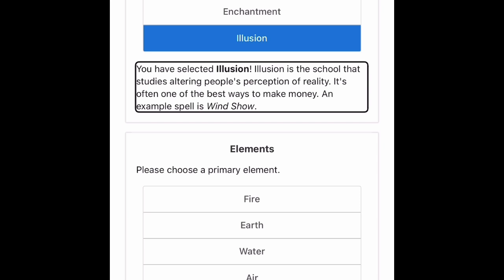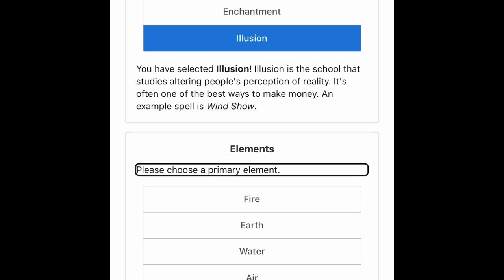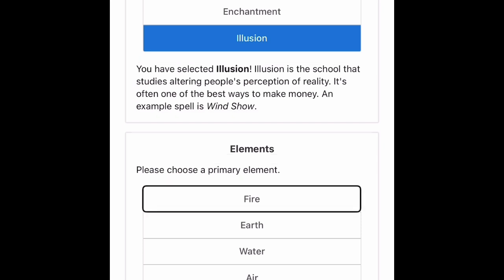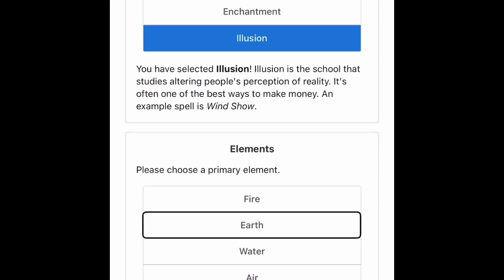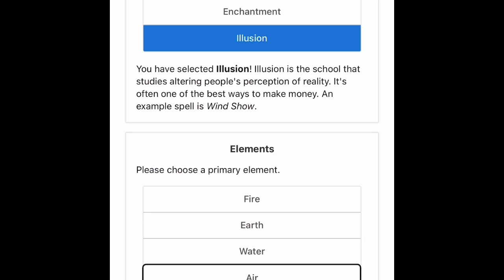I don't know what that means. Fine. Please choose a primary element. Fire, love fire. Earth, but this is illusion. Let's be a little bit more subtle. Water. Air. Let's choose air.